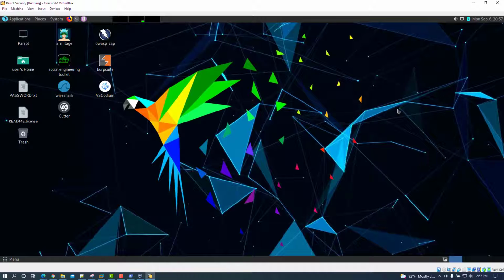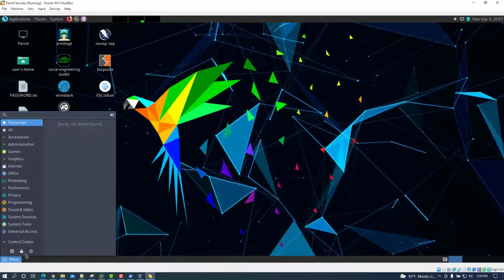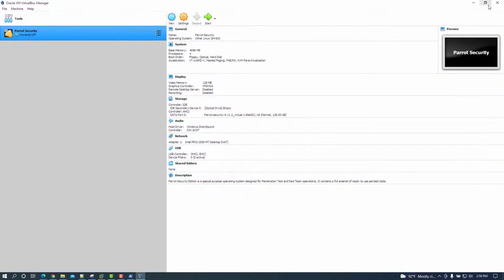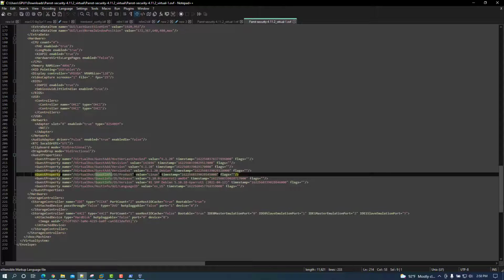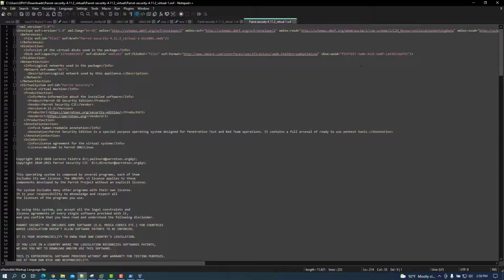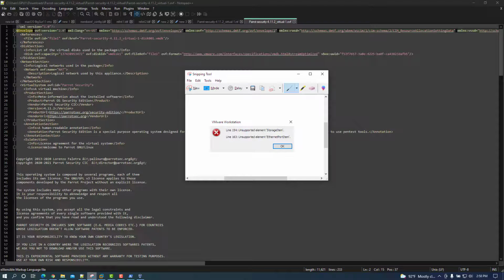I want to also give you an option 3, using the files that we've already downloaded to be able to import into Workstation. Let's go ahead and we're going to shut down this VM. Using VirtualBox is going to be part of option 3 here because we've already imported the appliance, but we're going to be doing an export. If you recall earlier, when we were looking at the OVF file, we saw at the top of the OVF file that OVF version was 2.0. So this is kind of where our problem lies in the unsupported elements that we're getting.